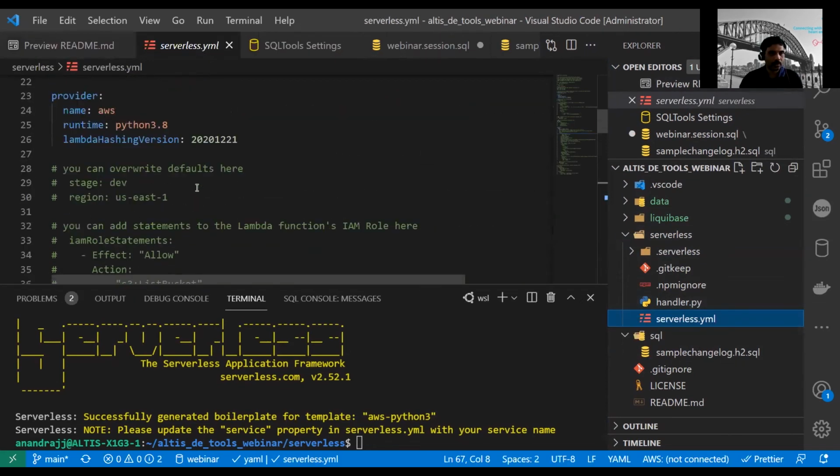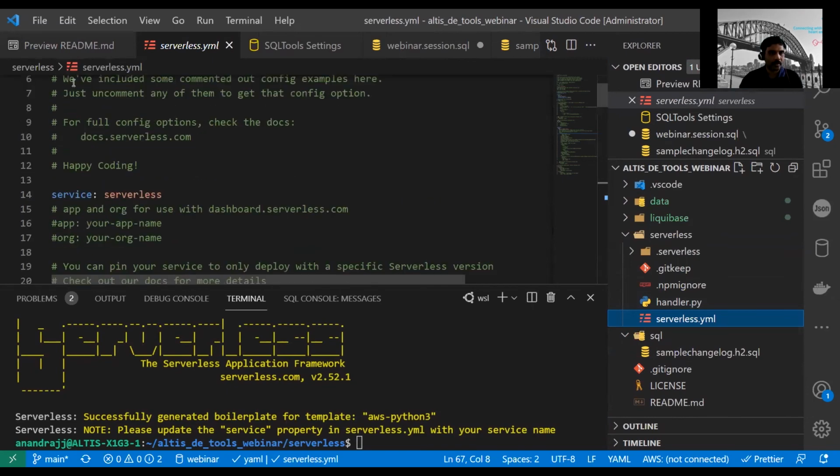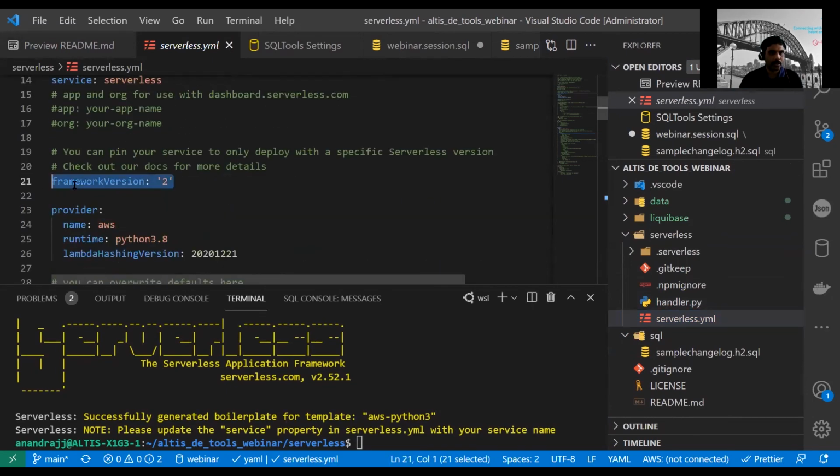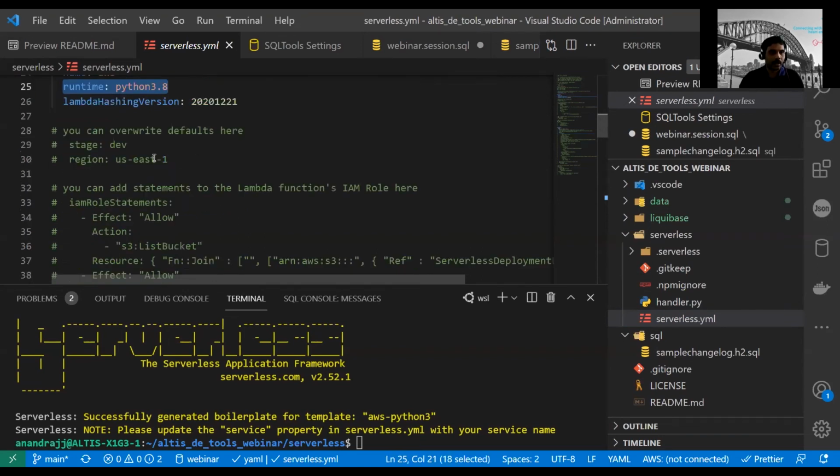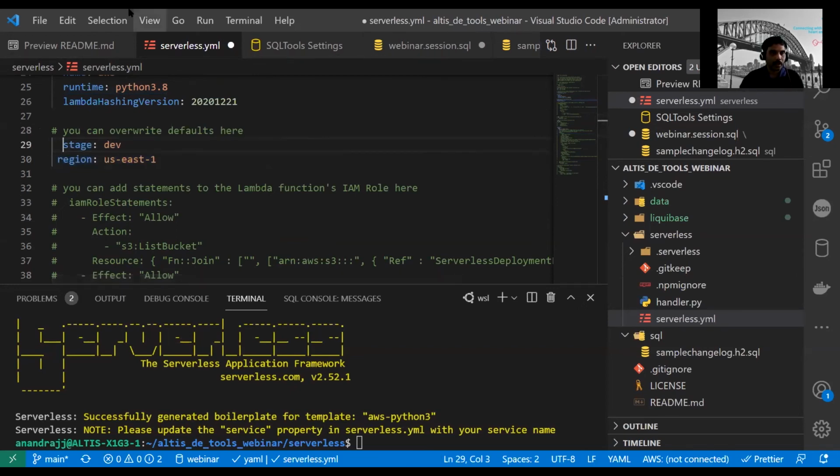First of all, you need to have a service name. This is mandatory, and then you need to have the framework version. Then the provider tells whether we want to deploy our app in AWS or Google or Azure, and then the runtime, which in our case is Python. You also need to give a stage, because we are working with API Gateway, and also specify the region. These two things I'll edit today. It has to align with this one, otherwise it will complain. So let's keep it as dev and then change this to Sydney.